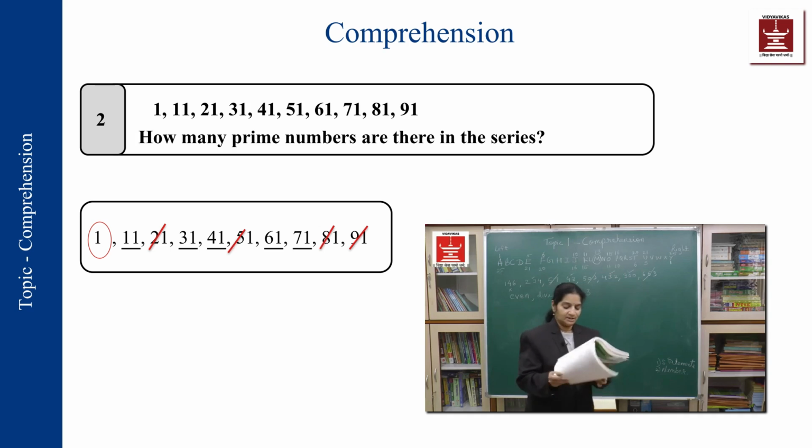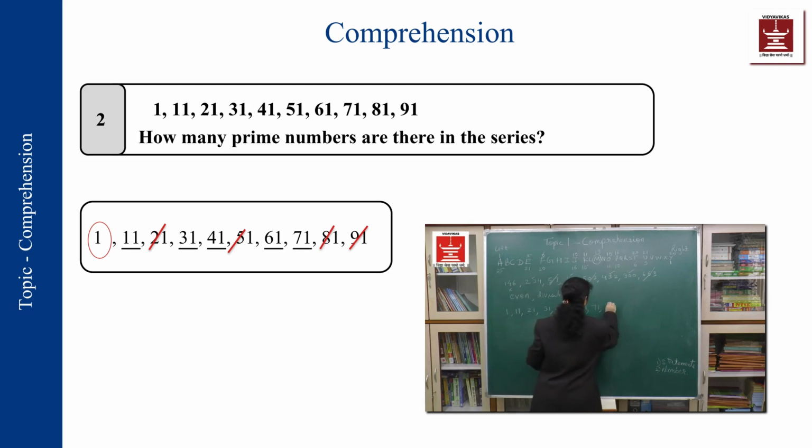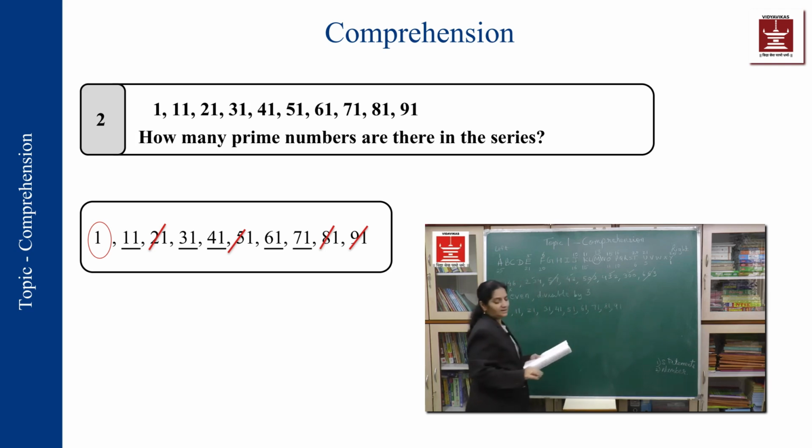Okay, the series is 1, 11, 21, 31, 41, 61, 71, 81 and 91. You can say it's a particular series which has been written with a difference of 10 and the series starts with 1. Now, what is the question that is based on it is more important. Have they asked you what is the difference between every number? No, this was the first at-a-glance information that we got.